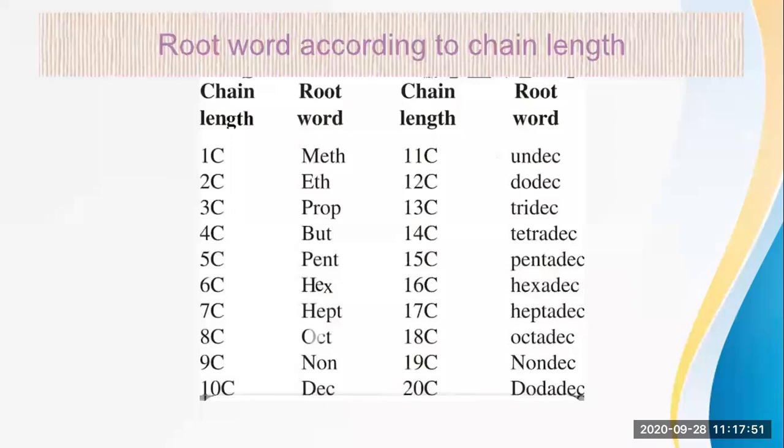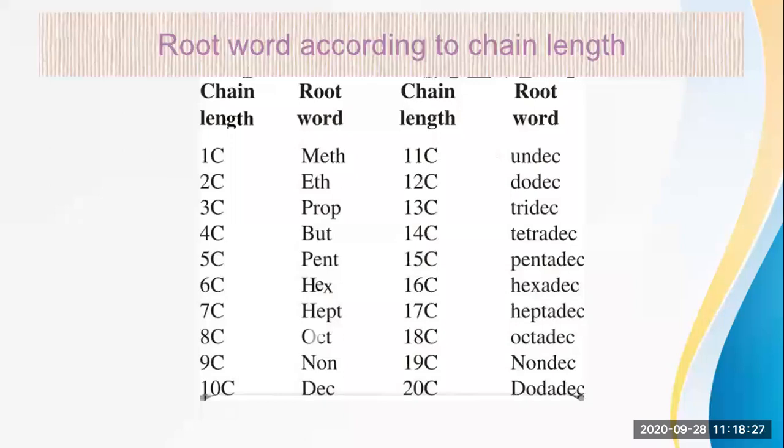Okay. So likewise, this root word is important. You should know how many carbon atoms there are, and in which root word that particular number of carbon atoms comes. So here one carbon meth, two carbon eth, three carbon prop, four carbon but, then five carbon pent, six carbon hex, seven carbon hept, eight carbon oct. Okay, nine carbon is non, then ten carbon is dec. Okay, so this is still ten carbon, that is dec.